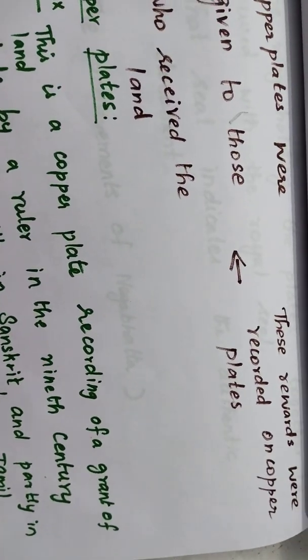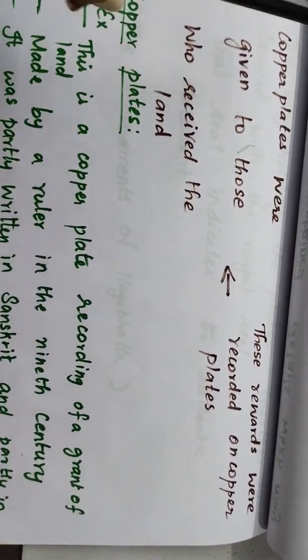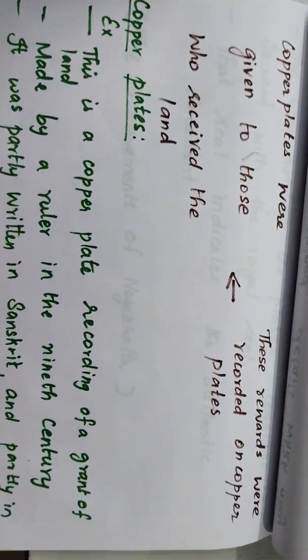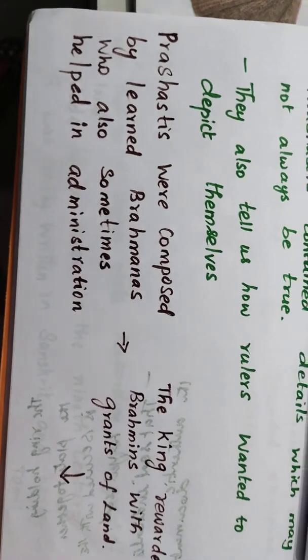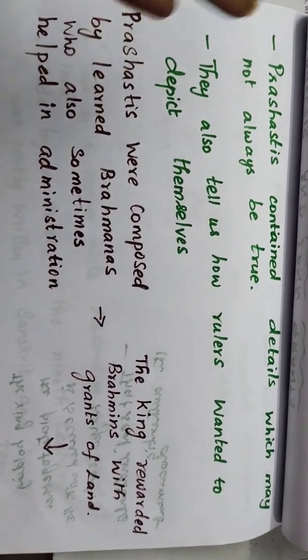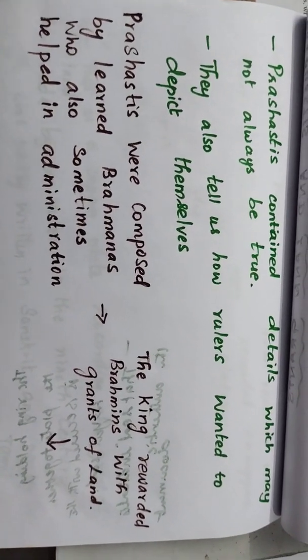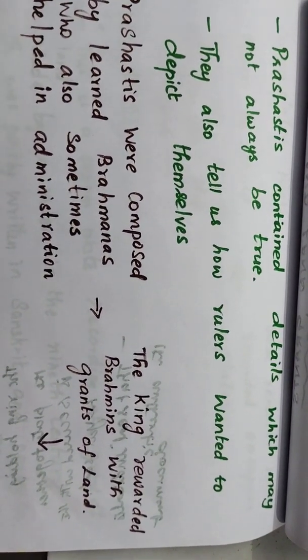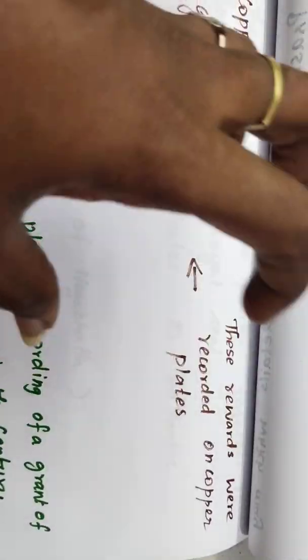So after the gifting, what will happen? These rewards were recorded on copper plates, and the copper plates were given to those who received the land. So these are the things happening here. The first thing is that the Prashastis were composed by the learned Brahmanas. While they are composing, the king has to give gifts, right? So the king was rewarding them with grants of land. That means the land looks like a heaven, and everything will be there in the land. While they were rewarding, these rewards were recorded on a copper plate.